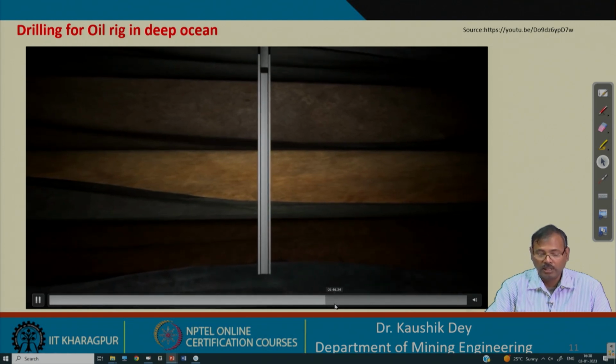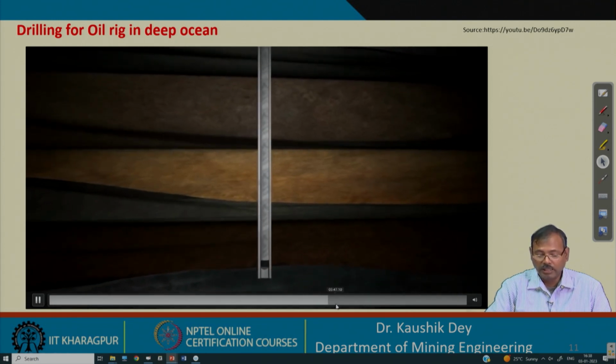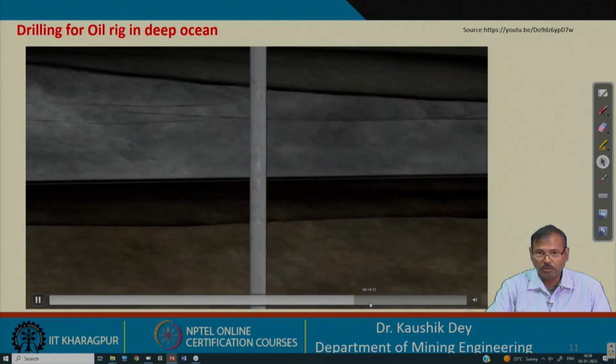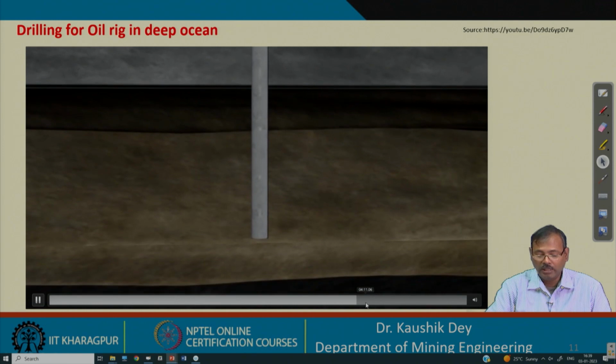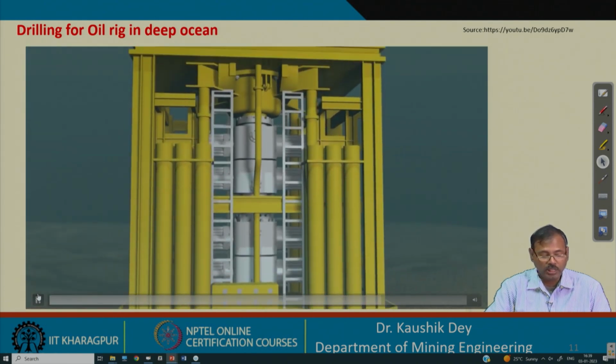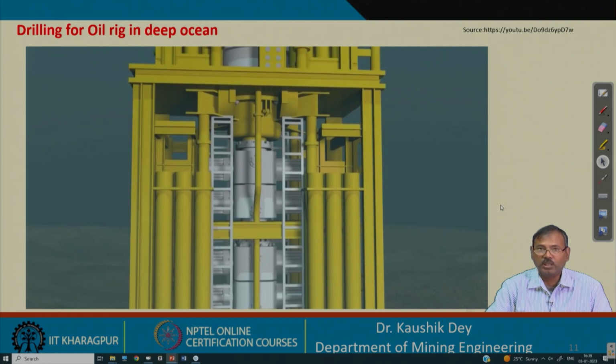So, you can see the shielding of the whole walls, sealing of the whole walls is carried out by the different flushing medium, and in this way the deep drilling is carried out for the oil well. But for blasting that much accuracy, that much costly drilling system is not required, that much deep drilling is also not required.